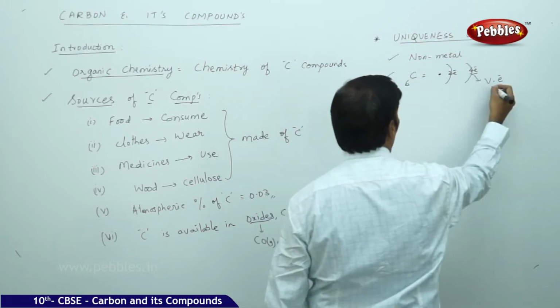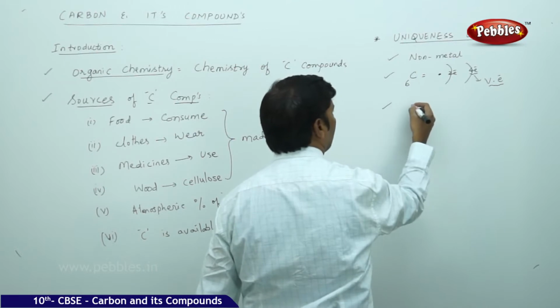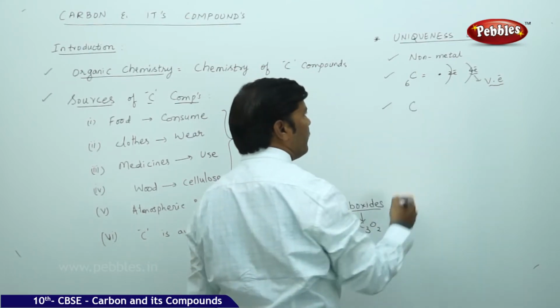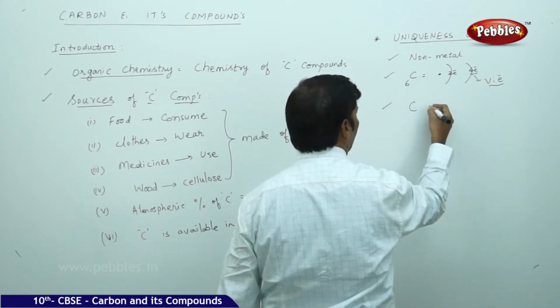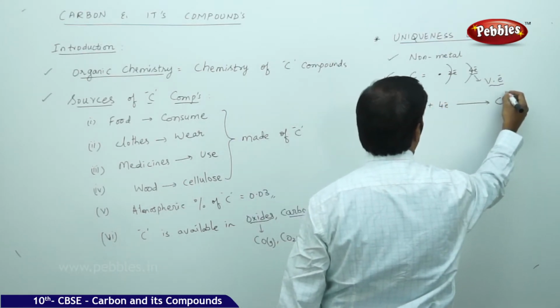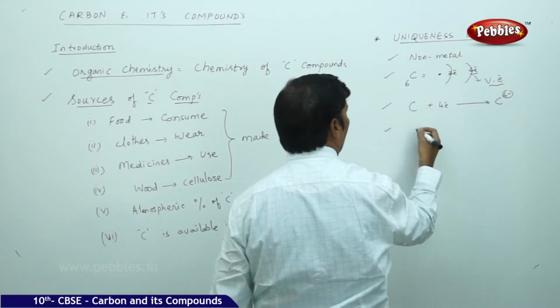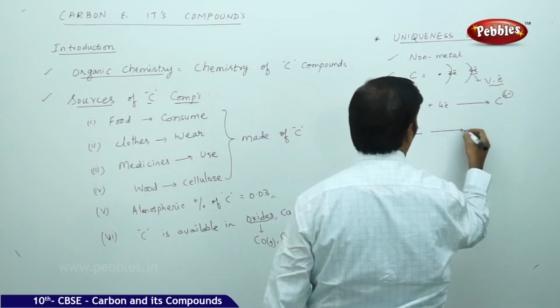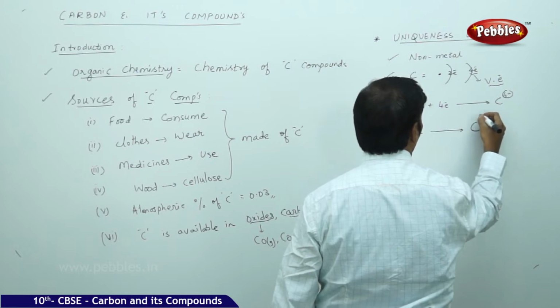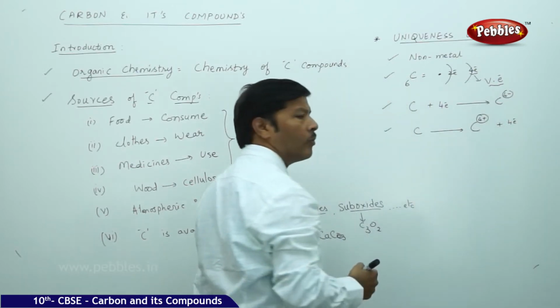These 4 electrons are called valence electrons. With the 4 valence electrons, carbon can gain 4 electrons and form C4 minus, and the same carbon can lose 4 electrons and carry 4 positive charges.